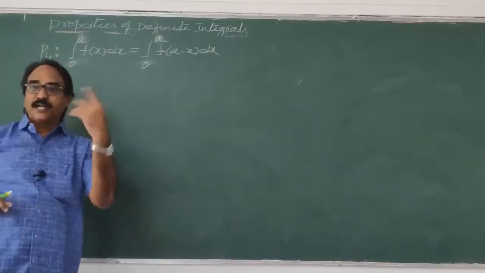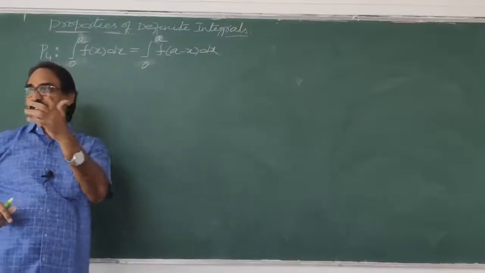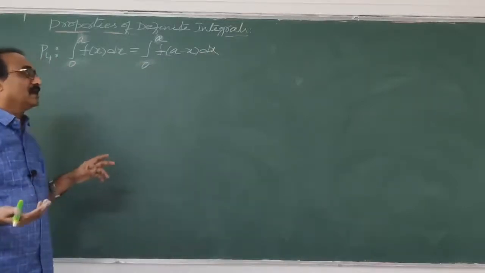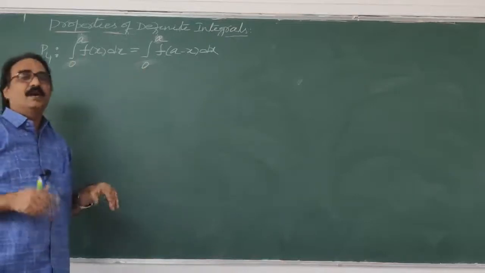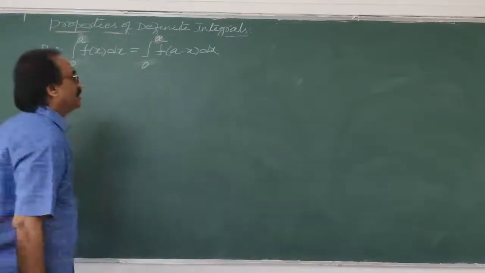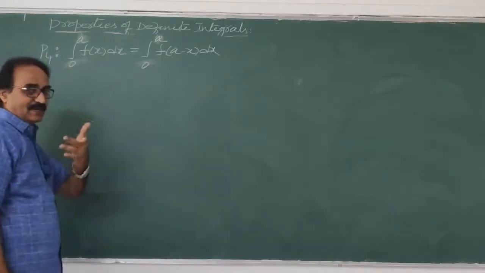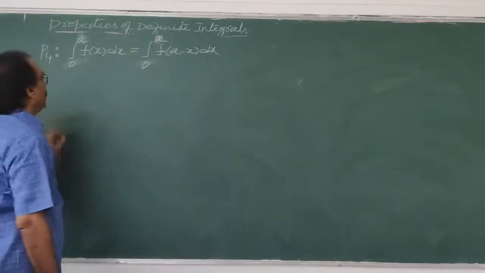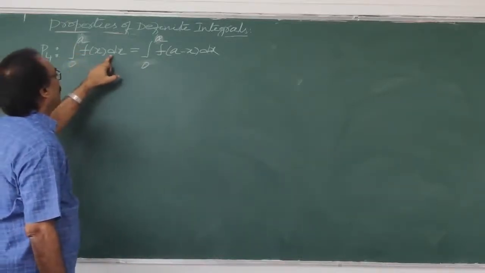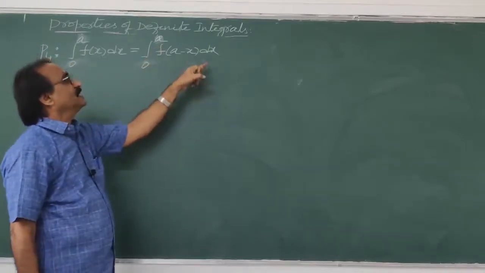Previously, integral a to b f of x dx is equal to integral a to b f of a plus b minus x dx. In that case, if you put a equal to 0 and b equal to a, that only will come. But anyhow, no problem. I want to treat it as a separate property also. 0 to a f of x dx can be written as 0 to a f of a minus x dx.